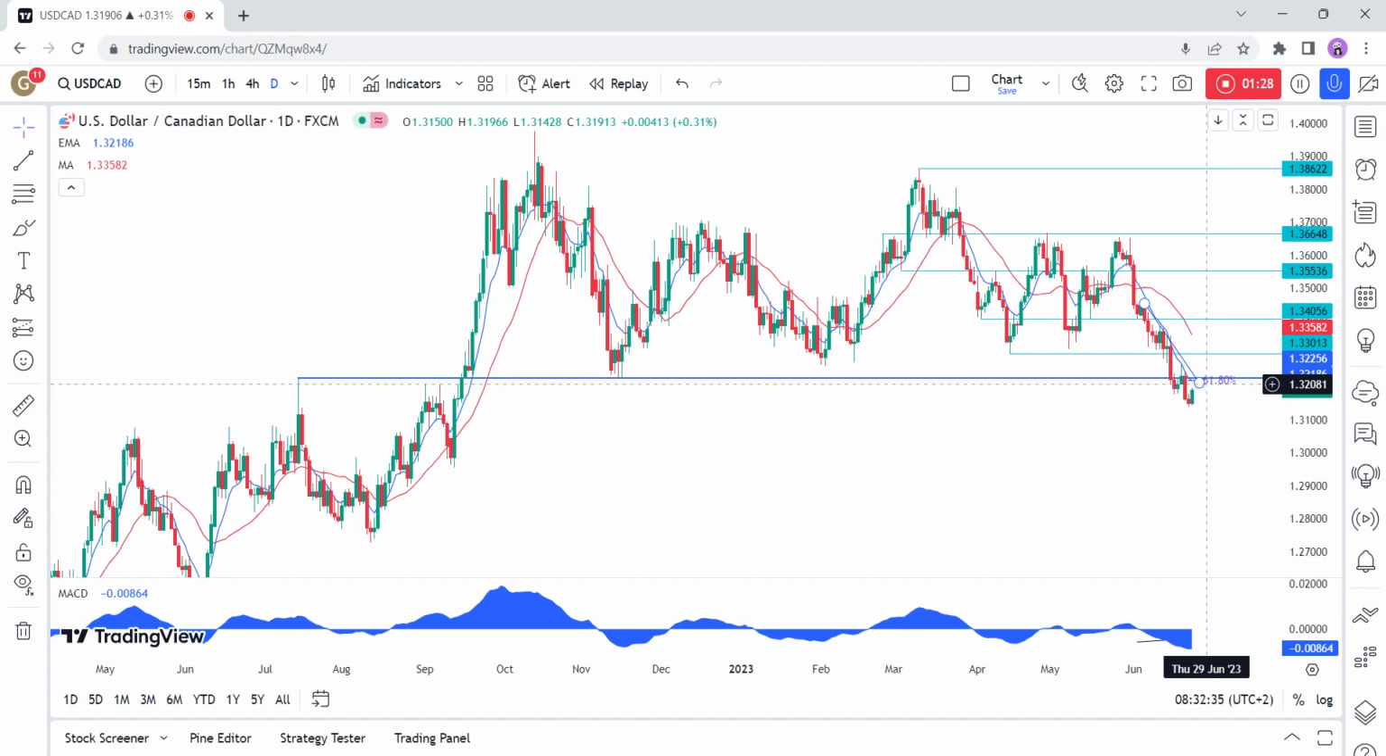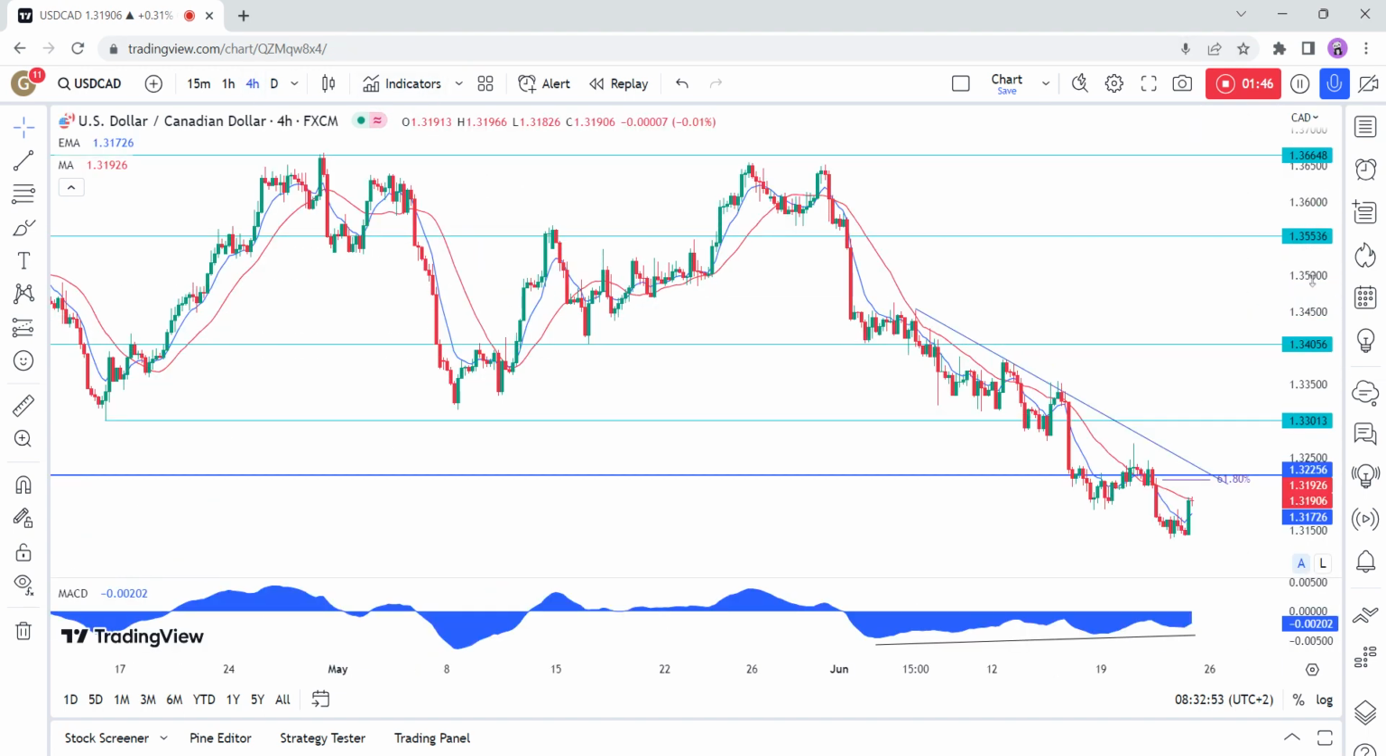On the downside, the target should be the 130 level. The buyers, on the other hand, will need to break above this resistance at 132.25 level to start getting some conviction for more upside and target the 134 handle.